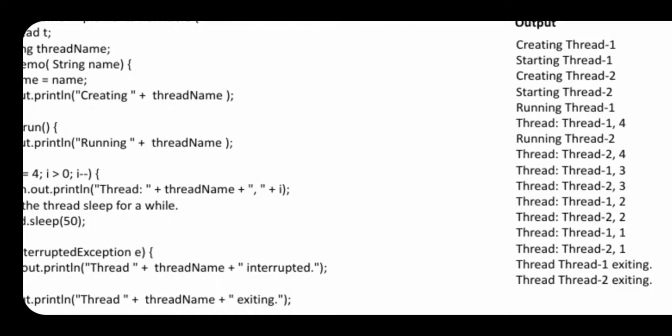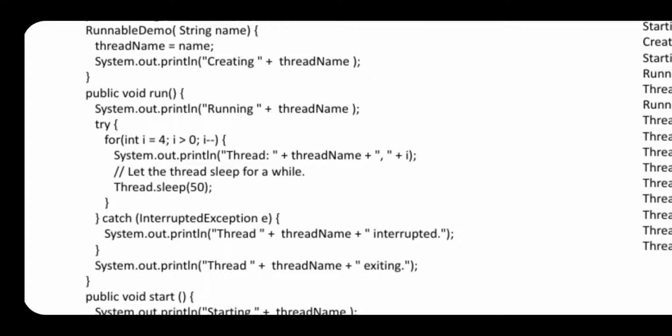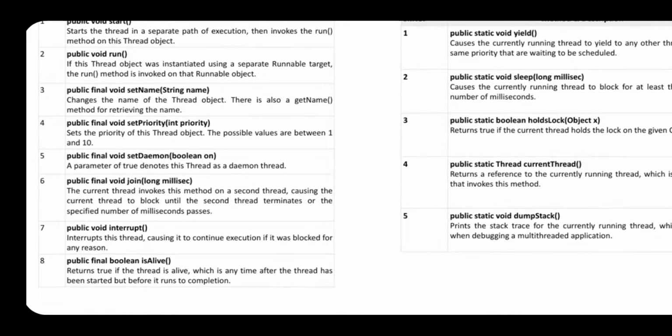Then you will be started with both the threads. Thread-1 and Thread-2 are called, then ultimately one by one you are going to execute according to the given set of information over here. That is how you are going to execute a Runnable interface, and these are the different set of methods you are going to have. We will see now one by one.